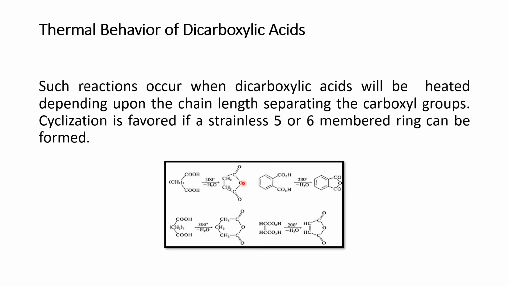Now suppose here is another example, at 230 degrees centigrade. In the presence of heating conditions, dehydration takes place, and again there is the formation of a cyclic structure. For example, this is not a cyclic structure, and it is converted into a cyclic structure. The same case you will see in this CH2 thrice, COOH, COOH, 300 degrees centigrade, dehydration takes place. It will be responsible for the formation of a cyclic structure. And the same perspective is repeated in this case.